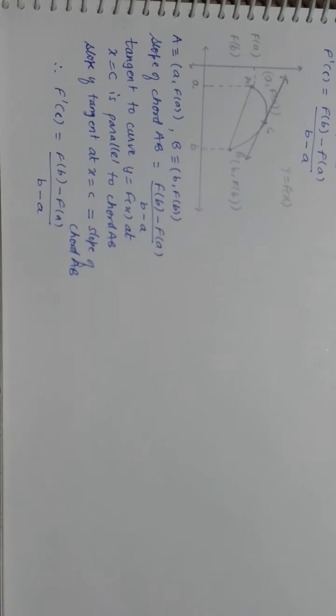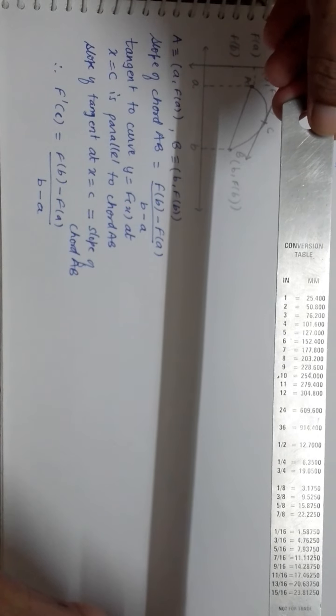So in short, it is nothing but Rolle's theorem only. In Rolle's theorem what used to happen is that the tangent was like this, right? That means parallel to the x-axis. That is why f dash c was 0.